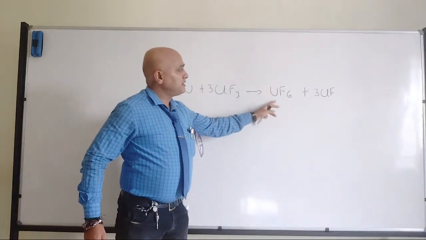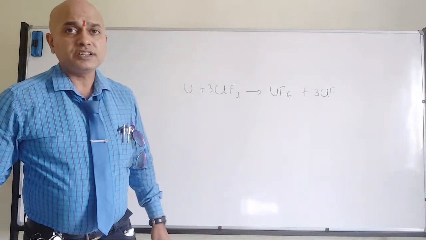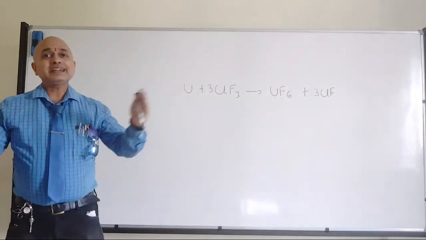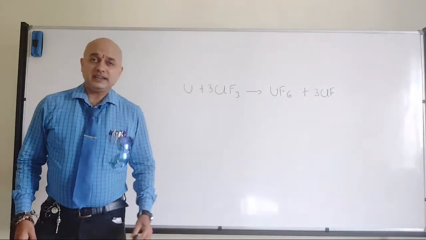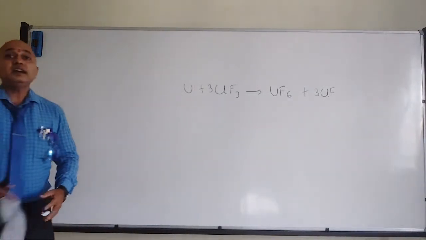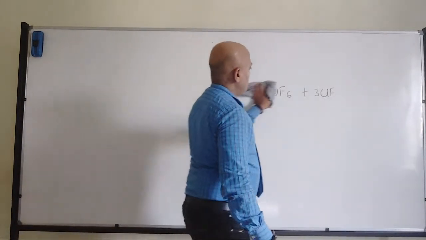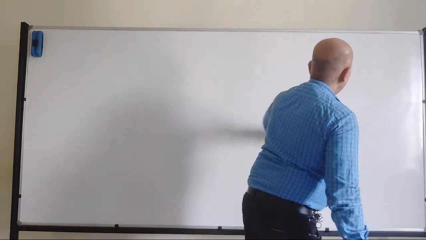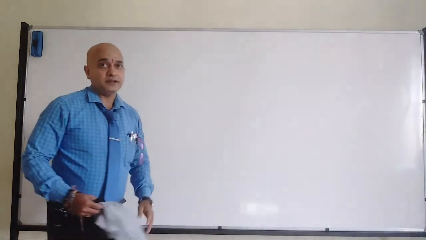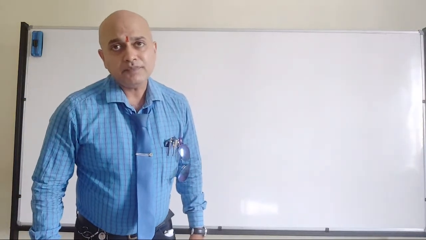And since there will be a difference in the mass of uranium hexafluoride with respect to different isotopes, they can be easily separated. Fine. So that's one of the applications of interhalogen compounds related to fluorine, an interhalogen compound where one of the partners should be fluorine, which can be used as a fluorinating agent. Fine. Any doubt?